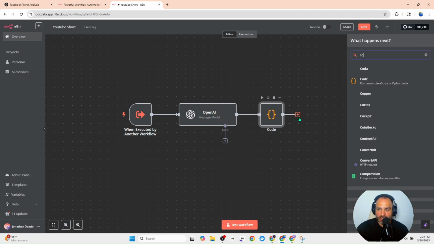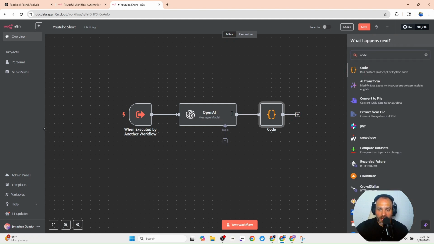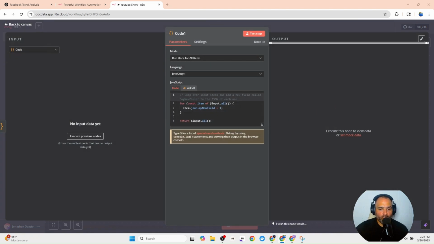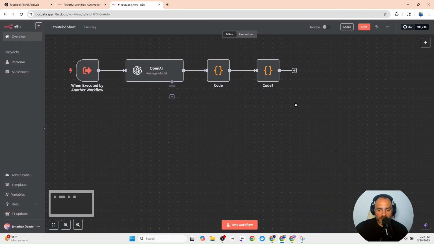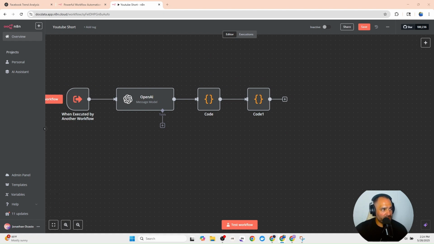The next thing we're going to do is a code node again. What this code node is going to do is, we've split the data into multi-structures, and now we have it telling you this is the title and this is the text. This is the keywords, and these are the keywords. This is the script, and this is the script. We need to take out those headers of that information. So this is going to take out the header so that when your AI is reading the script, it's not going to read what it's not supposed to. So now with this complete, we're going to close this node out. We have the basis of this completed.